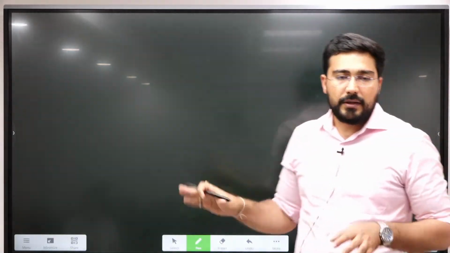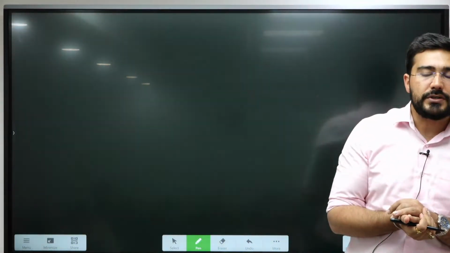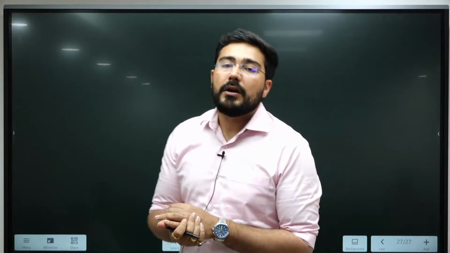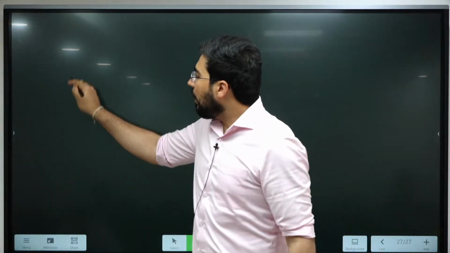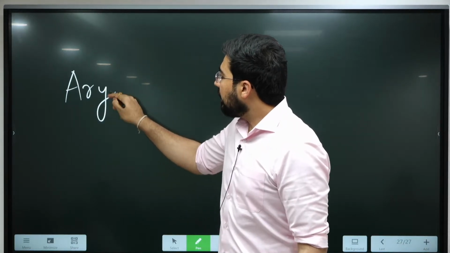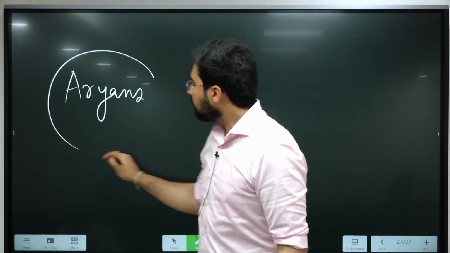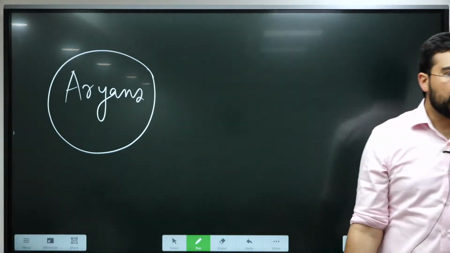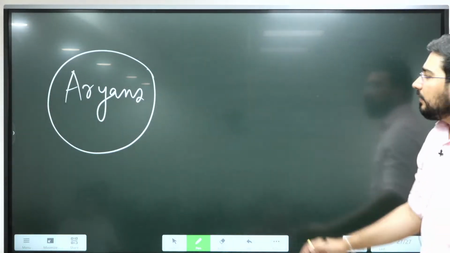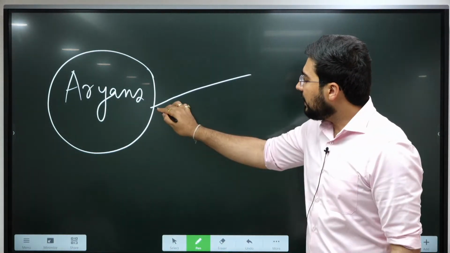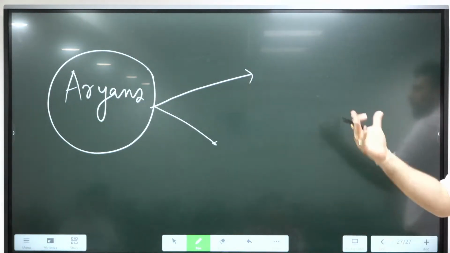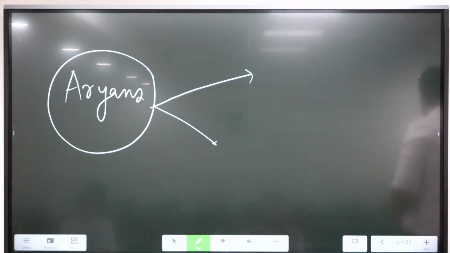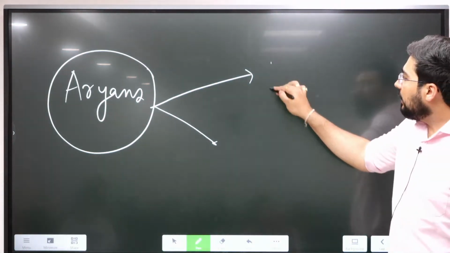And as we have seen, so far the maximum learning is on the basis of which sources? Archaeological sources. Now things are going to change with the coming of Aryans. Mostly the most accepted view we have right now is that these people came from Central Asia.